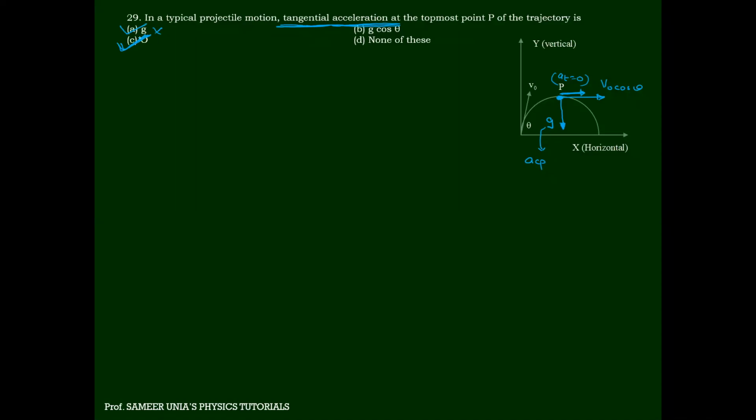Are you all okay with this thing? Tangential acceleration over here is zero. Radial acceleration is g. Thirtieth question. Next time we can do till 50 and then we'll get over.